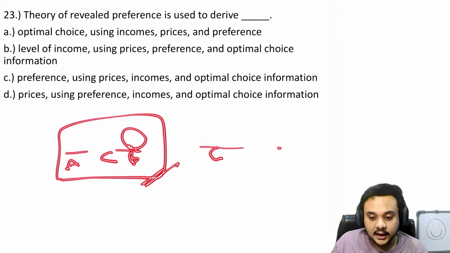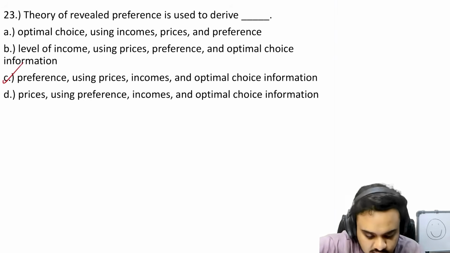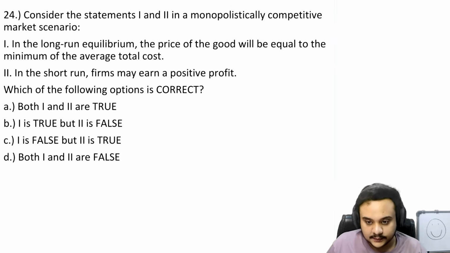That is what we say. So what did we do? Basically we used his income, the prices and optimal choice information to find the preference of the consumer, right? So very easy, very direct question. So this is going to be the answer.